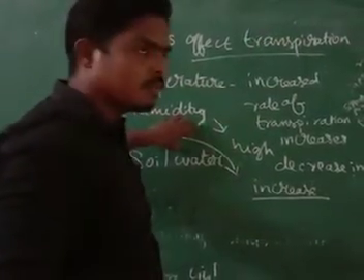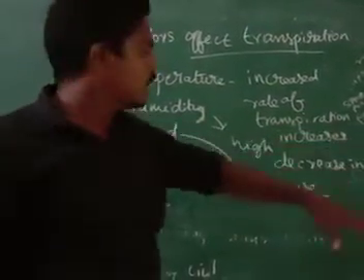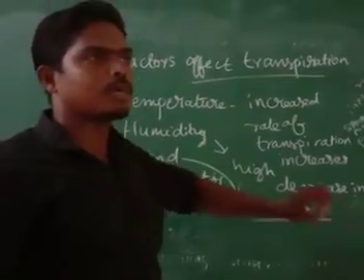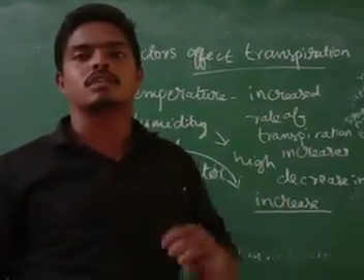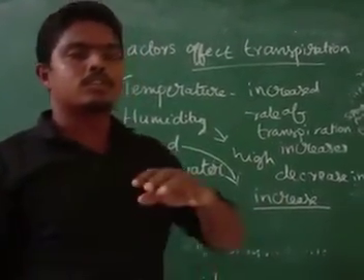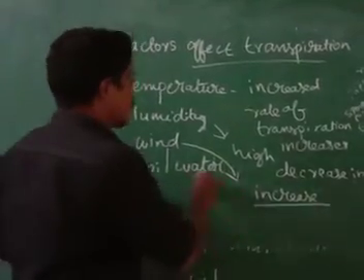So when the wind blows very speedy, it increases transpiration by taking away the excess water present on the surface of the leaf. Then, soil water.